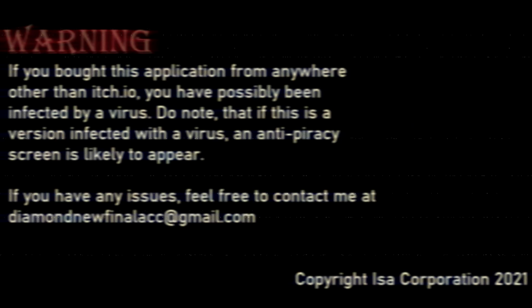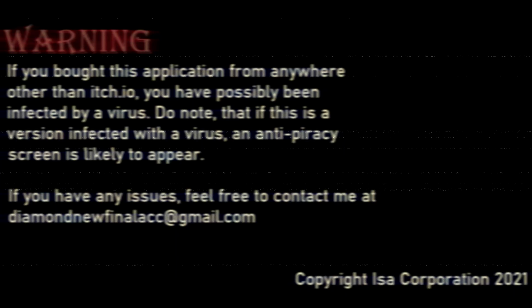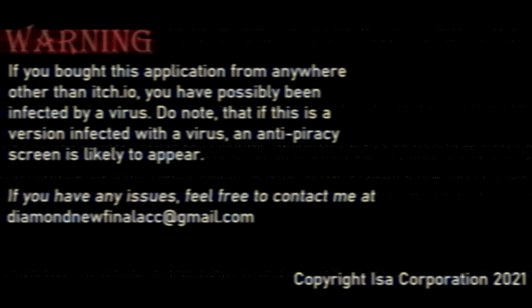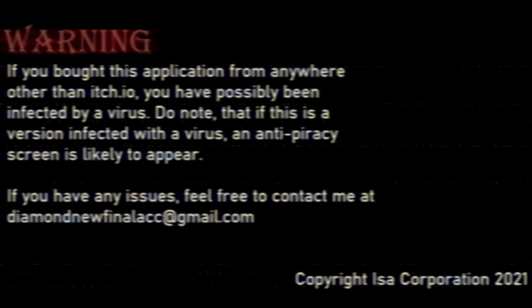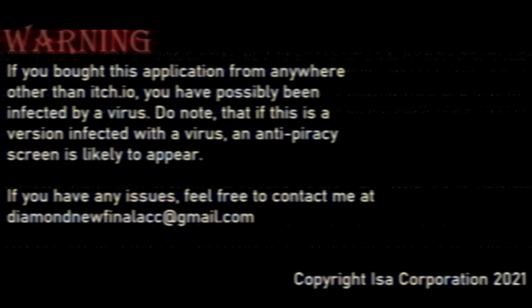First Vendon anti-piracy screen. This screen does not appear at all in Vendon and is only found in the resources in the code. It mentions that if the program was not bought from anywhere besides itch.io, then it is likely a virus or was pirated, and a second anti-piracy screen is likely to appear.